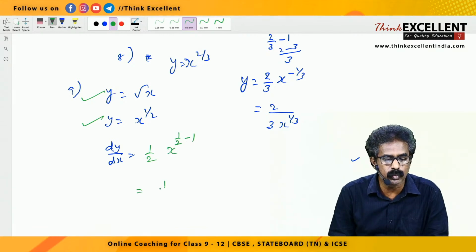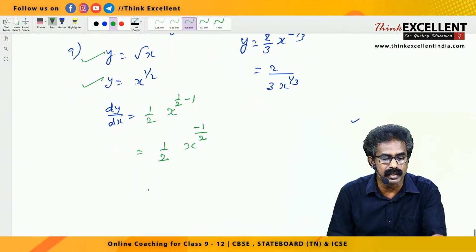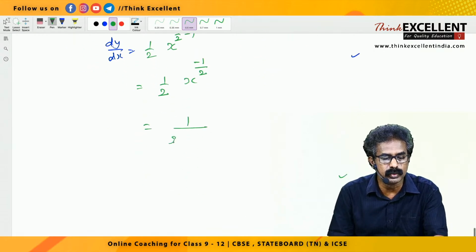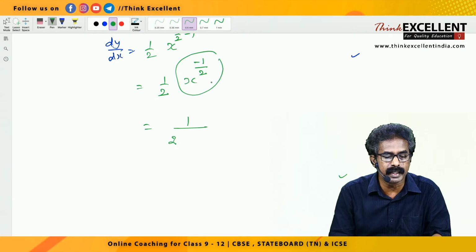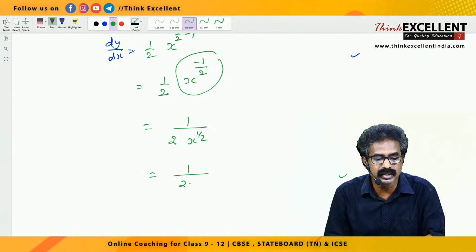That is 1 by 2 into x raised to, taking 2 as LCM, 1 minus 2, which is minus 1. So this can be written as 1 by 2, and that negative power you bring down, x raised to half. That is 1 by 2 into x raised to half, which is the same as what?